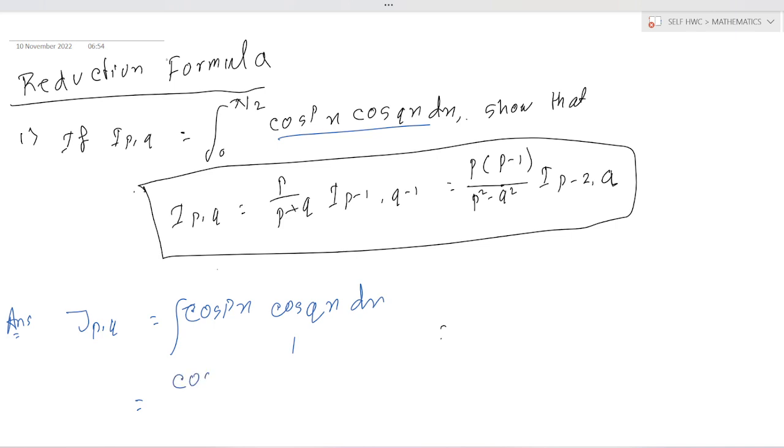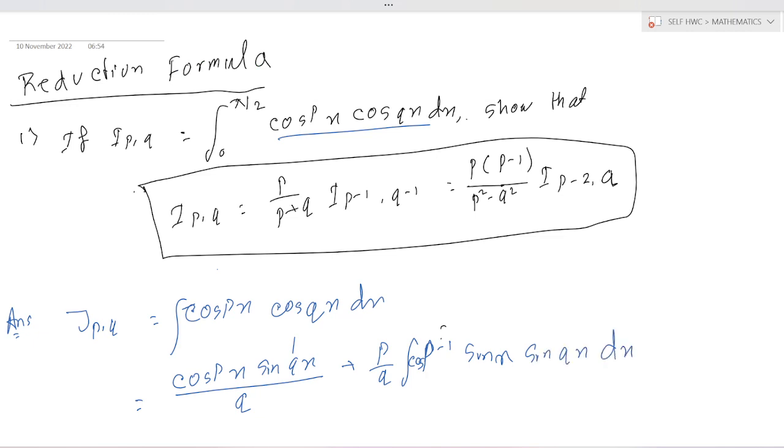So next, cos to the power p x sin q x by q plus p by q integration of cos to the power p minus 1 into sin x cos x sin q x dx.